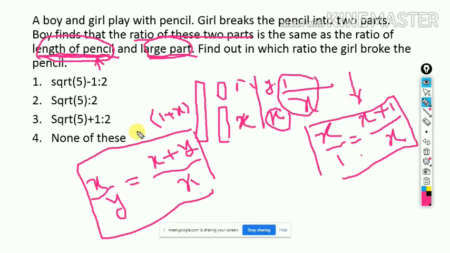So between these two equations, which equation will be easy to solve? Obviously this equation will be easy to solve. If we solve this equation, it will be a quadratic equation.